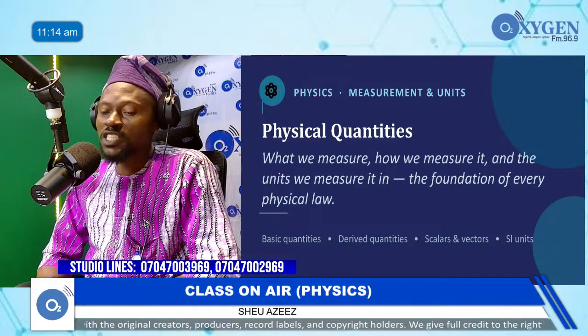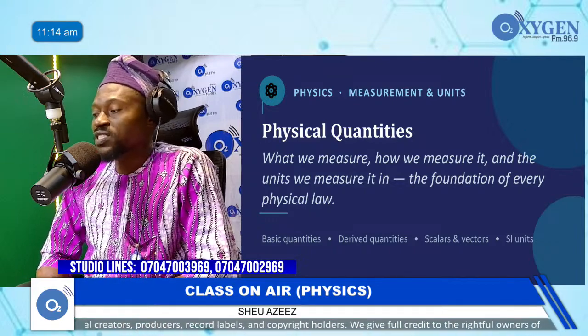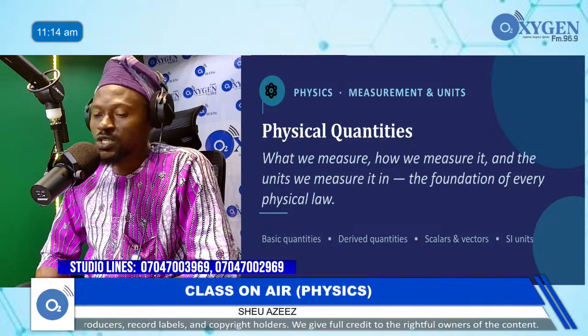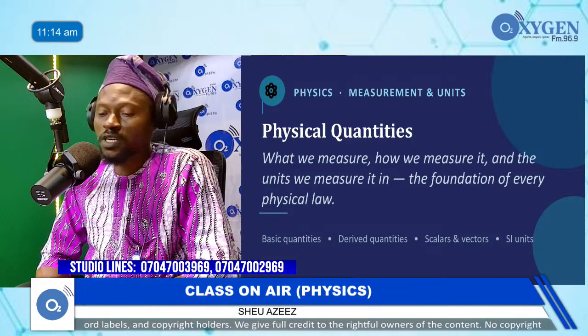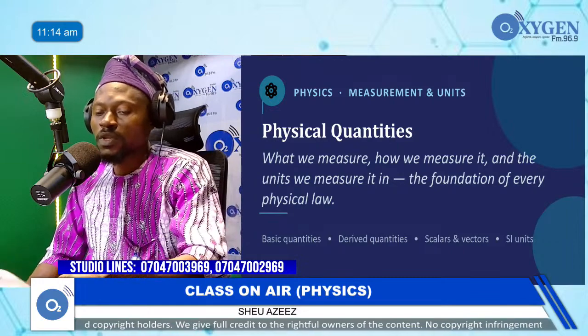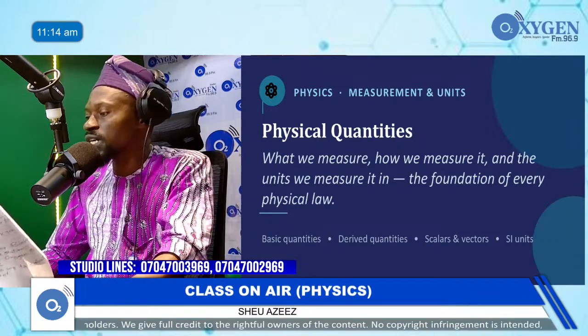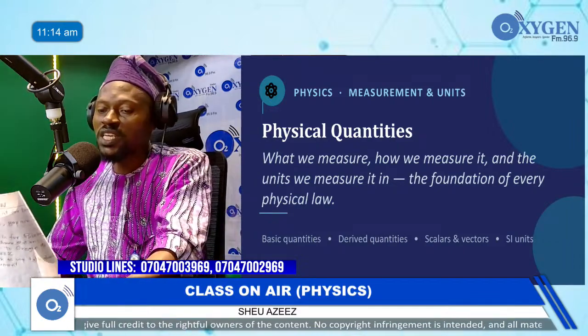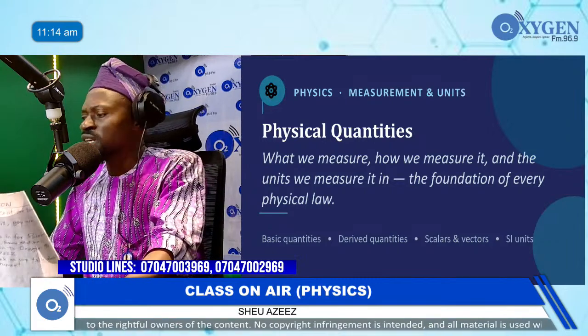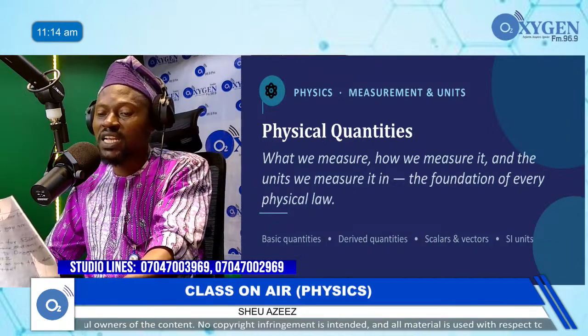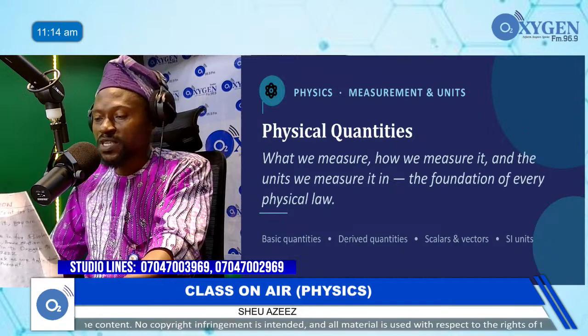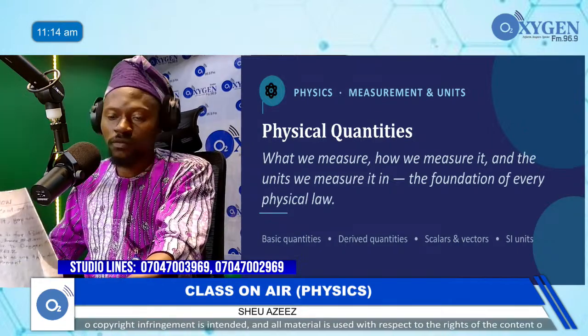The second aspect will be scalar and vector physical quantities. And the last, under the topic for today, is dimensional and dimensionless physical quantities.